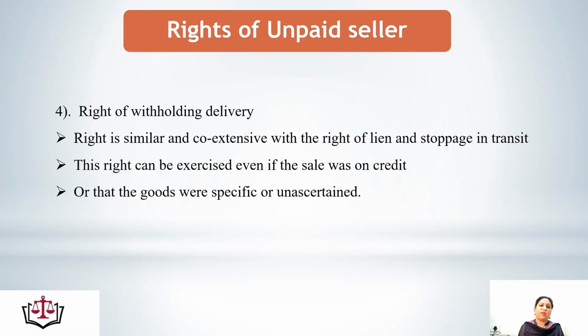The fourth right of an unpaid seller is the right of withholding delivery. That means this right is similar and coextensive with the right of lien and stoppage in transit. In this, the unpaid seller can withhold delivery of the goods to the buyer, and this right can be exercised even if the sale was on credit or the goods were specific or unascertained goods. That means an unpaid seller has the right of lien, the right of stoppage of goods in transit, the right of resale and the right of withholding delivery.